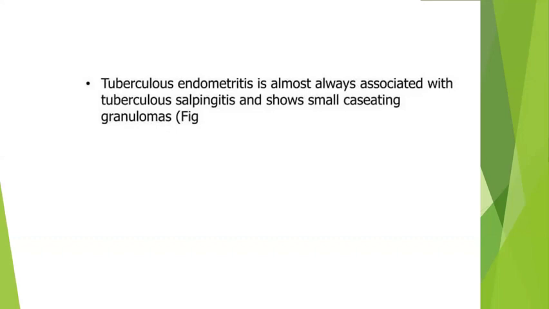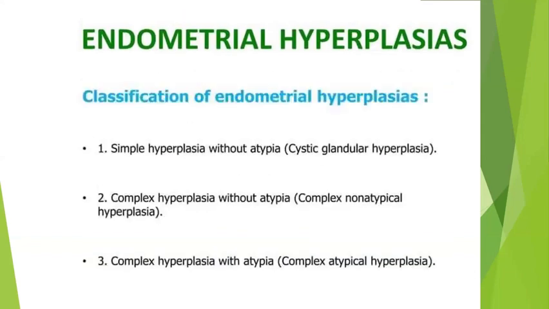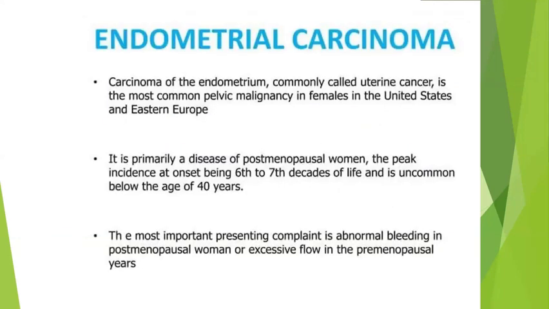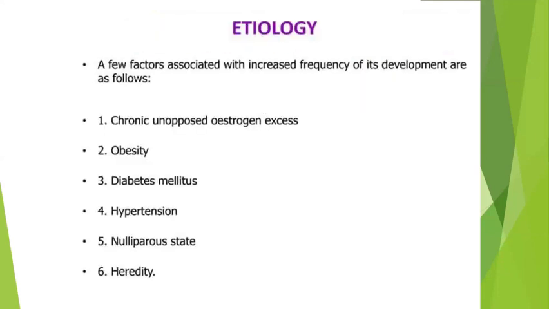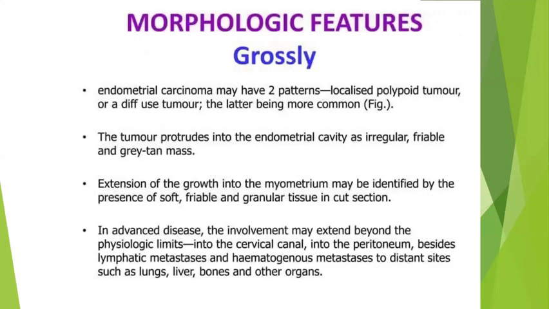Coming to endometrial carcinoma, as you all know, diabetes and obesity are causes for the development of this carcinoma. It is more common in the perimenopausal or postmenopausal age group, and most commonly presents as postmenopausal bleeding, usually due to chronic unopposed action of estrogen, hypertension, and nulliparous status. It is often associated with genetic mutations of PTEN, KRAS, and beta-catenin. Remember these genes, very important.